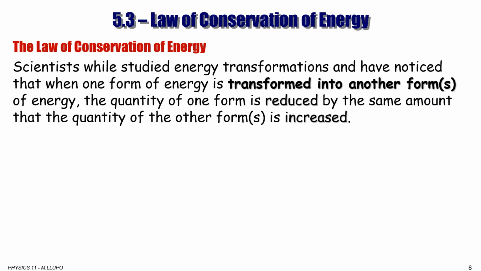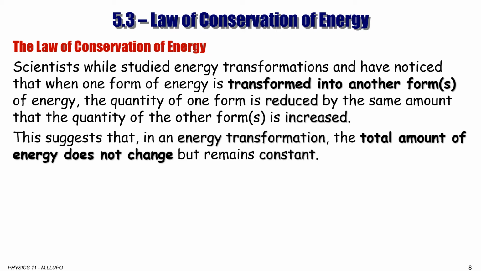So scientists studied the energy transformation that led to the law of conservation of energy. While they were studying energy transformation, they noticed that when one form of energy transforms to another form of energy, the quantity of one form is reduced, and in the same way, the quantity of the other type of energy is increased. This suggests that in energy transformation, the total amount of energy does not change. So the total amount of energy remains constant.